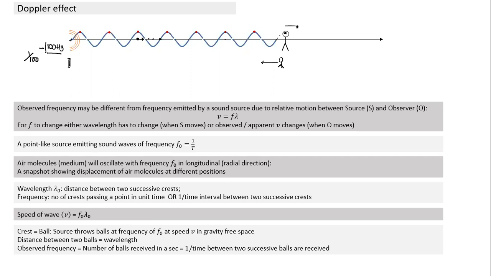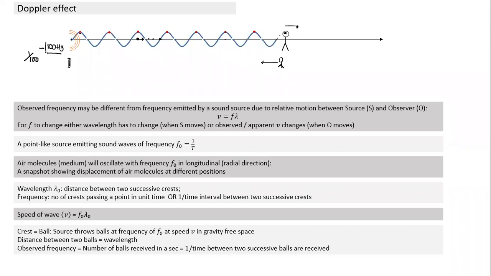So rather than crests, let's imagine the sound source emits a tiny little ball at a frequency equal to the sound frequency. And at what speed does it emit the ball? It emits the tiny ball at the speed of sound.